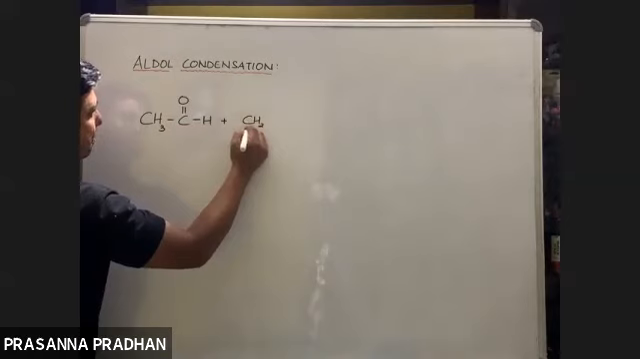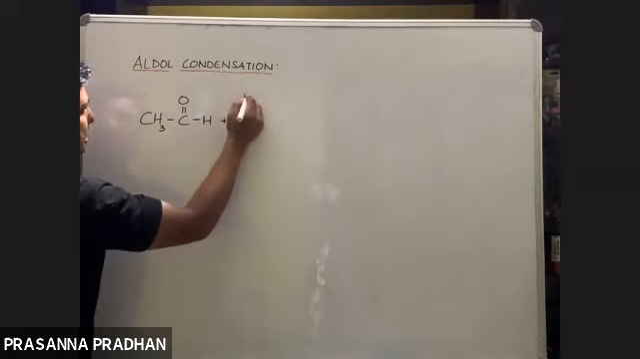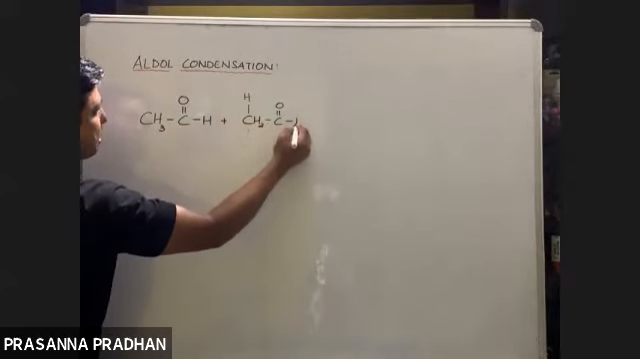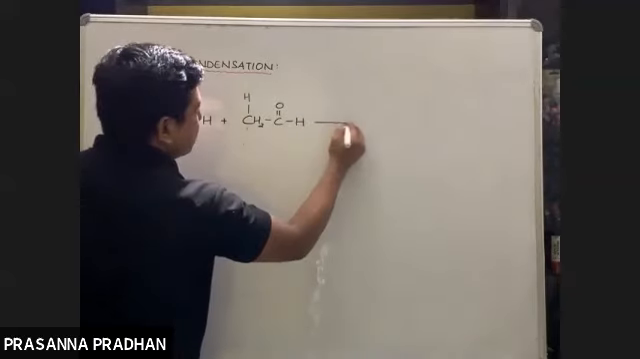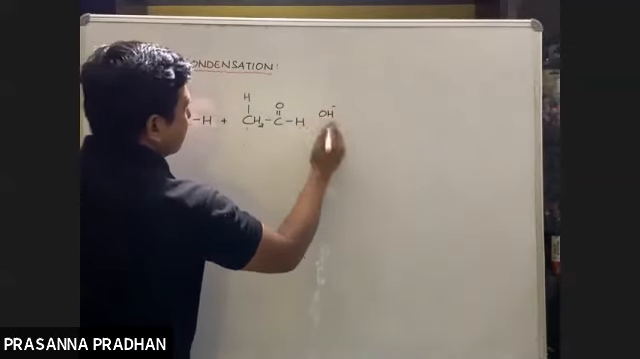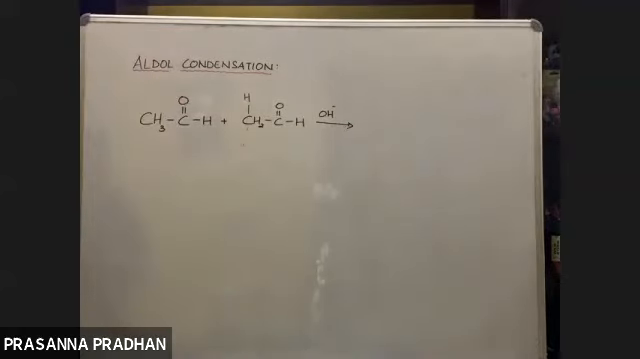So I'll just show the alpha hydrogen out here. If you didn't understand, please let me know. So then this reaction occurs in the presence of dilute alkali, say OH negative. So condensation means two molecules must be involved. A condensation तो एक molecule का condensation नहीं होगा. Two molecules must be involved.